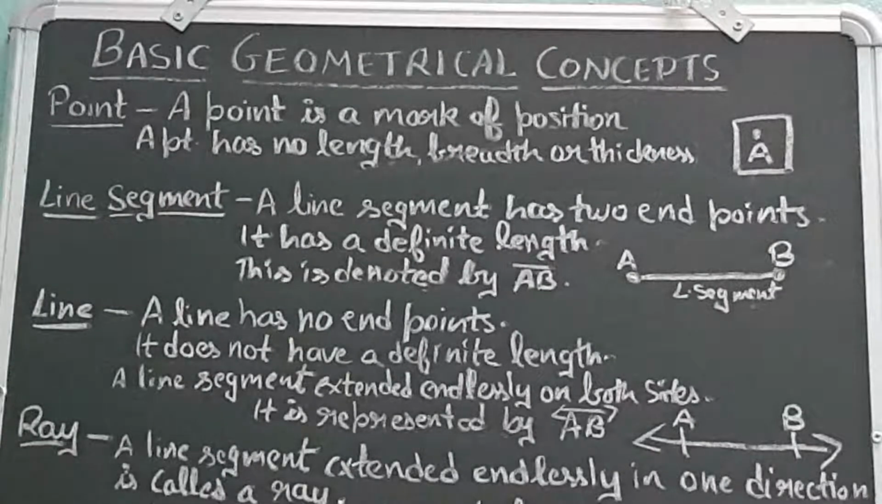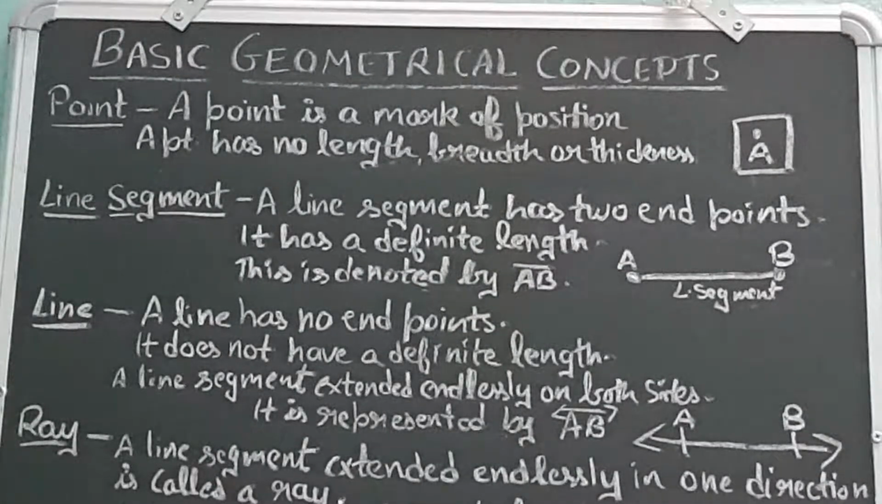After point comes line segment. Now what is a line segment? A line segment has two endpoints, okay, and it has a definite length. Definite length means we can measure the line segment and it is easily drawn on a piece of paper. Like the figure drawn on the right hand side, it has two endpoints. What are they? A and B, okay, and this is denoted by bar AB. So a line segment is written in this way, and after drawing the line segment we can easily measure it.